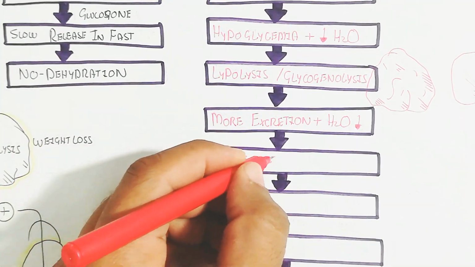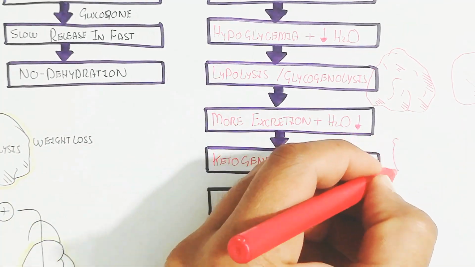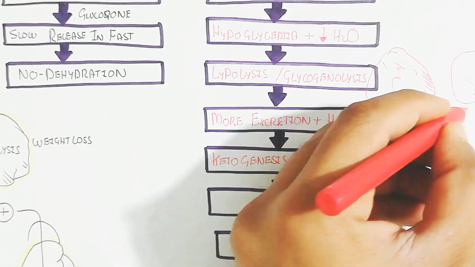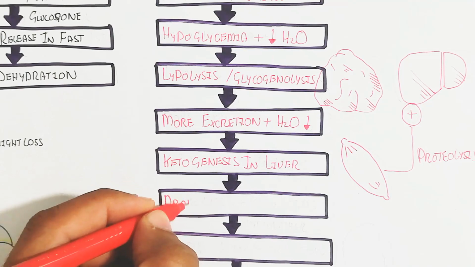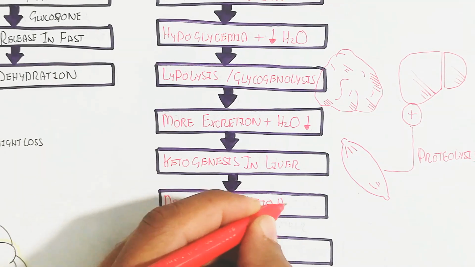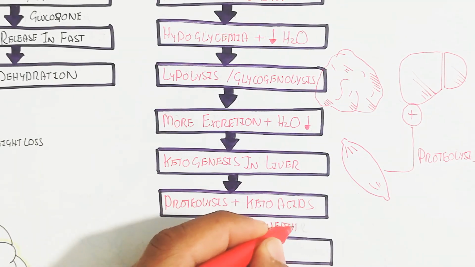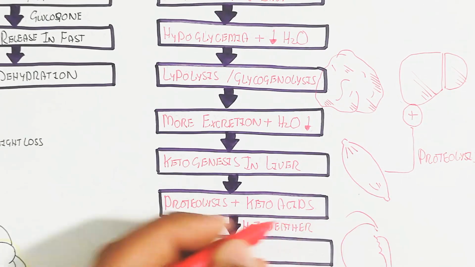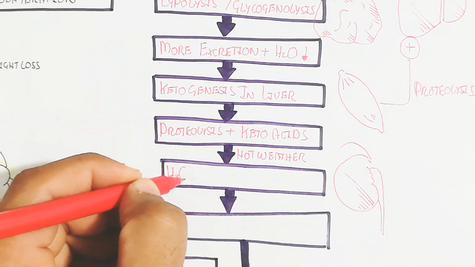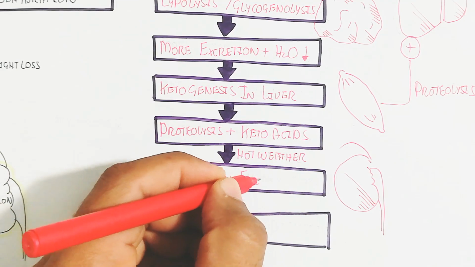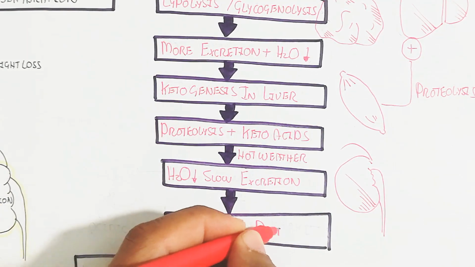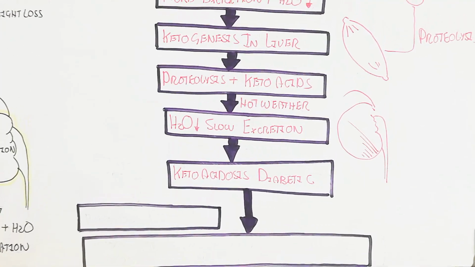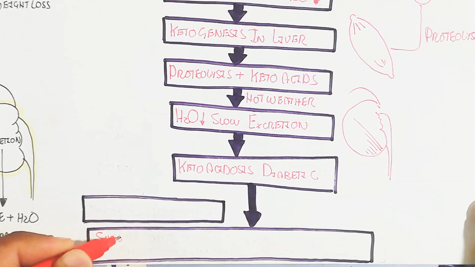Lipolysis will occur, and glycogenolysis will occur, which will lead to more excretion and more water loss. And ketogenesis in the liver will occur. Basically proteolysis will lead to an increase in keto acids, and slow water excretion will be inhibited, and there is more water excretion through the kidney for the excretion of excessive ketones.